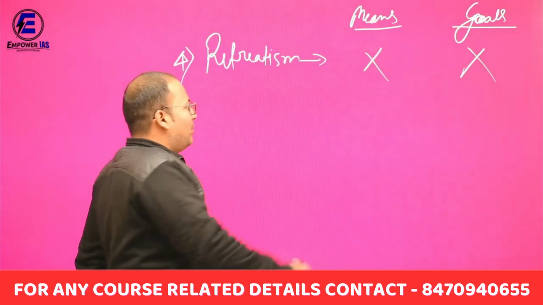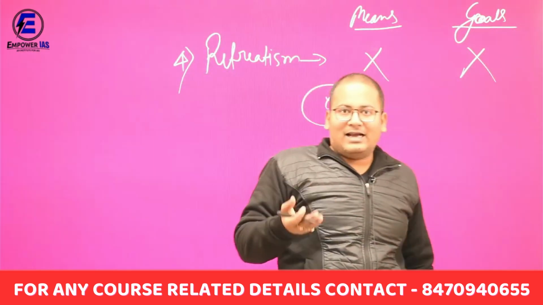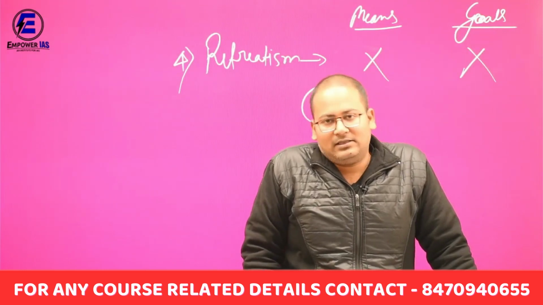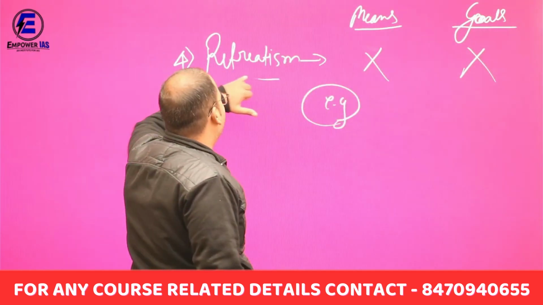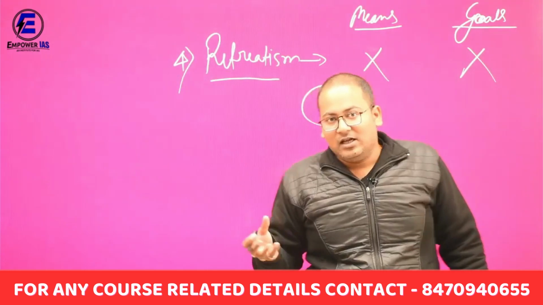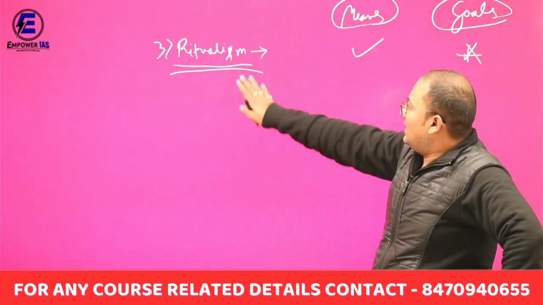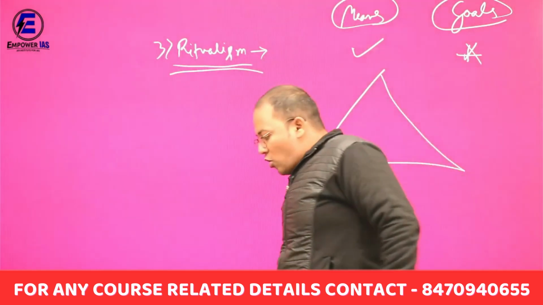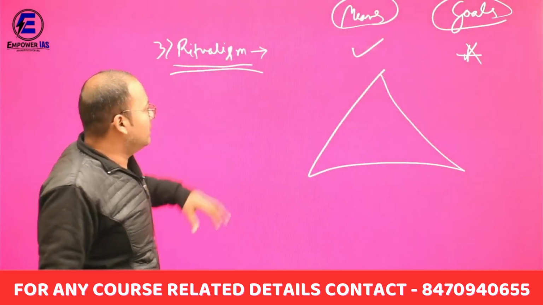For example, you will understand. Those people who are drug addicts, smugglers, alcoholics, psychopaths, they fall into the category of ritualism. They are very less in number in the society, but fall into the category of ritualism. Okay, I forgot to tell you one thing. In ritualism, if there is hierarchy in the society, then the lower middle class falls into the category of ritualism.